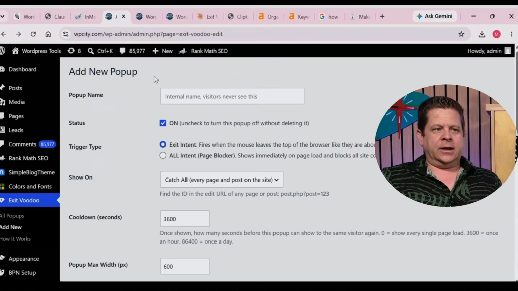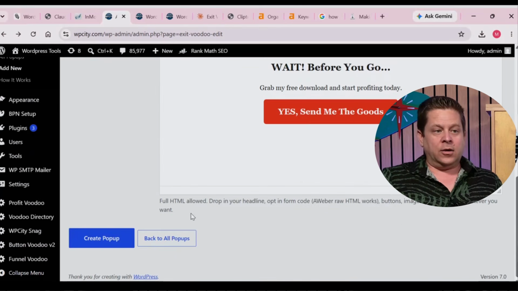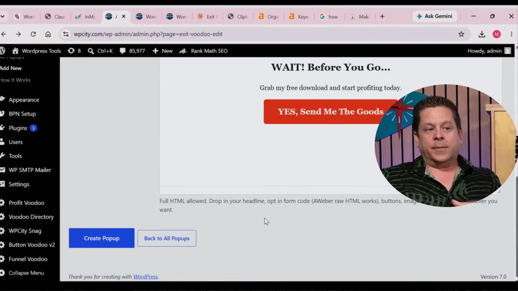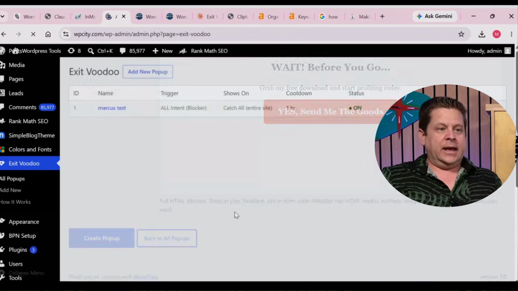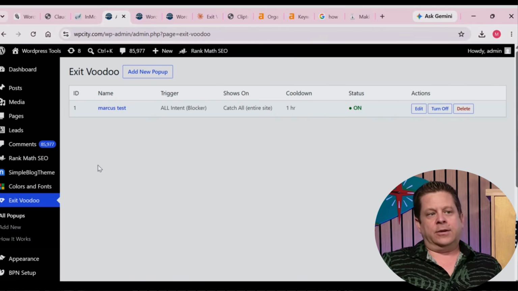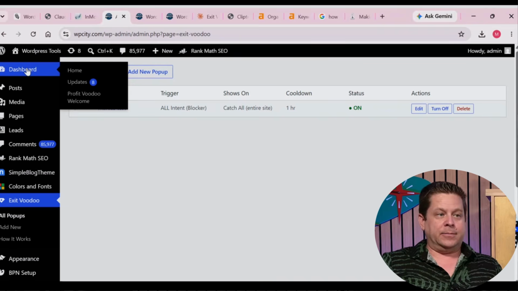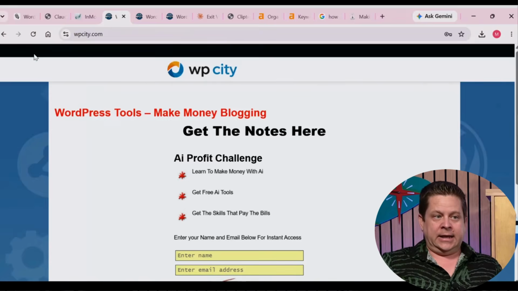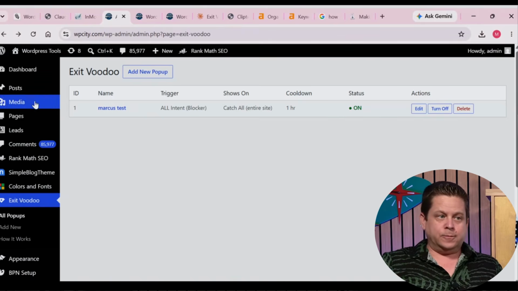But what I could do is go through and maybe put some links on here, like, oh, my favorite plugin is this, or go to my website to get tips or whatever. And you can kind of see and test and go through whatever you want to go through there. Very cool stuff. Or maybe you can make one like our BPN plugin, which was actually created by Claude as well. And there were some issues we had in it.